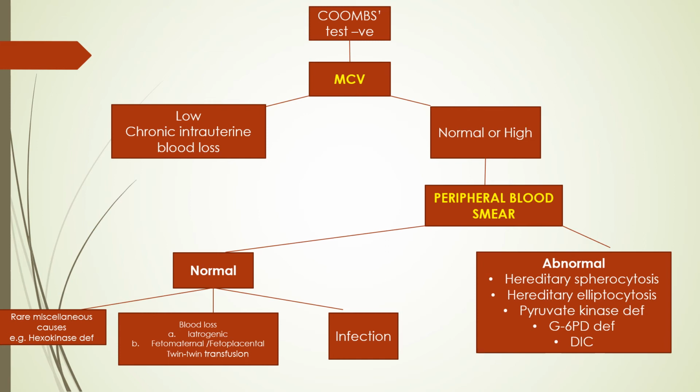Then there are other causes, like the important one is blood loss. That blood loss may be iatrogenic, maybe a fetomaternal or fetoplacental hemorrhage in which blood loss is from the fetal side leading to anemia, or it may be a twin transfusion. So what is iatrogenic blood loss?